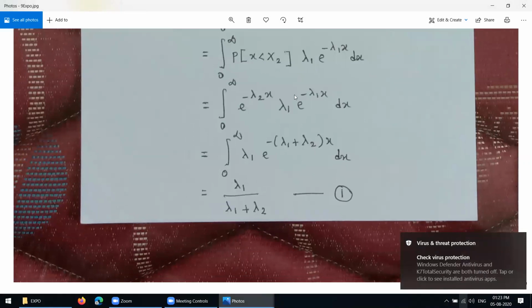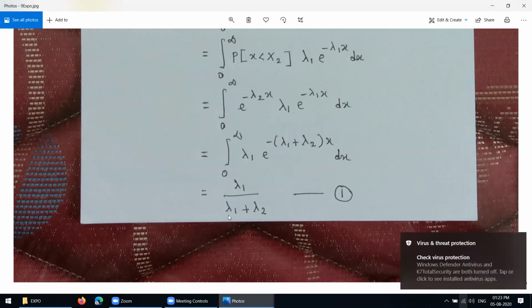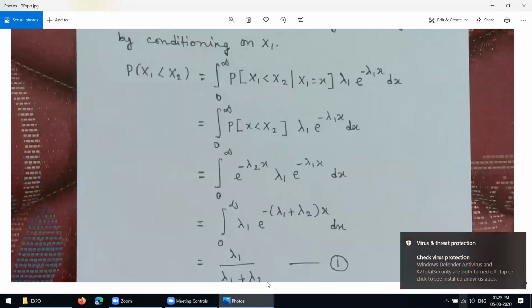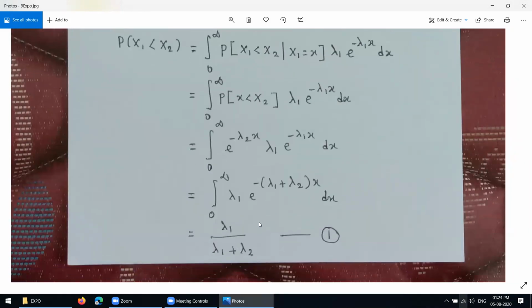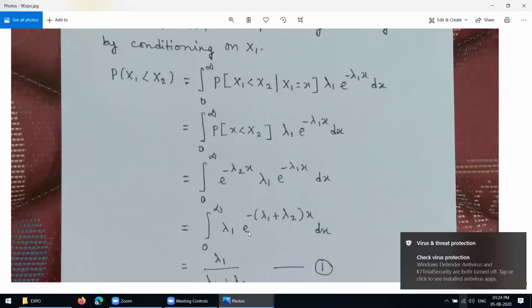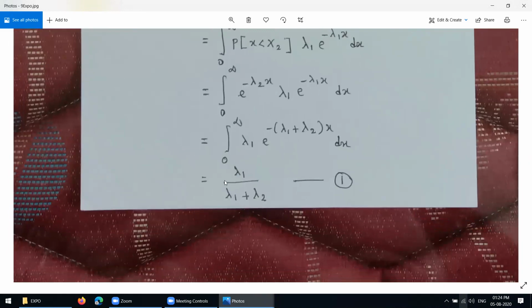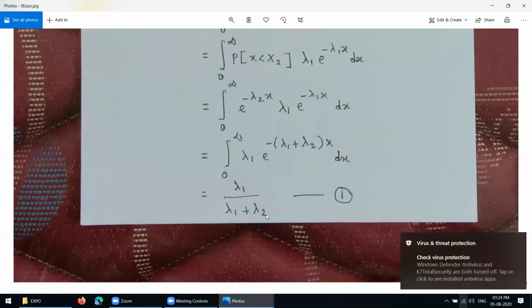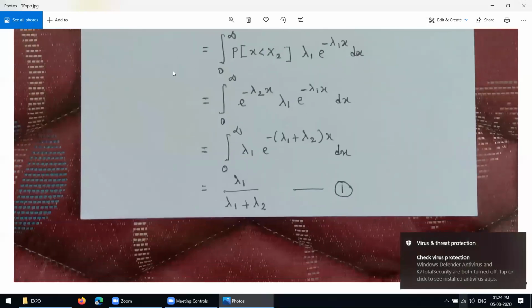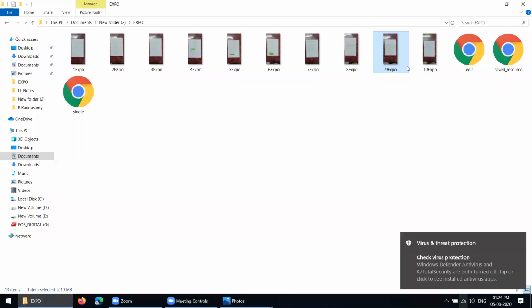Finally you are having lambda 1 here. This one you combine: minus e power minus lambda 1 plus lambda 2 into x. So it's nothing but lambda 1 by lambda 1 plus lambda 2. Do you understand? It is very clear. Therefore, probability of X1 less than X2 means lambda 1 over lambda 1 plus lambda 2, where lambda 1 is the rate of X1 and lambda 2 is the rate of X2. This result is also important for the exponential distribution. Then we go to the last one.